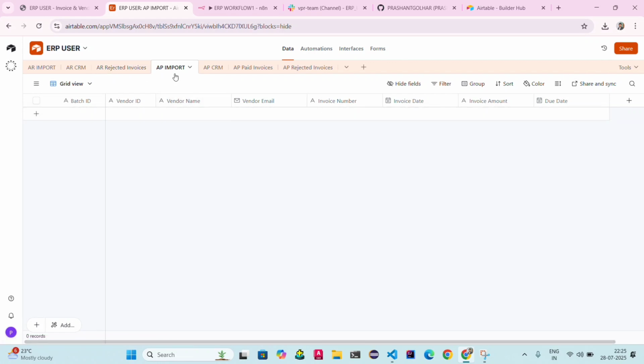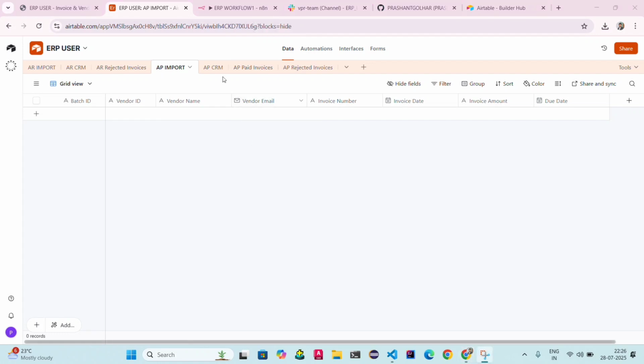Similar to the AP imports, those profiles that are eligible are all added in the AP CRM, and if AP invoices are not eligible for the early payment due date, these profiles are added in the AP rejected invoices.